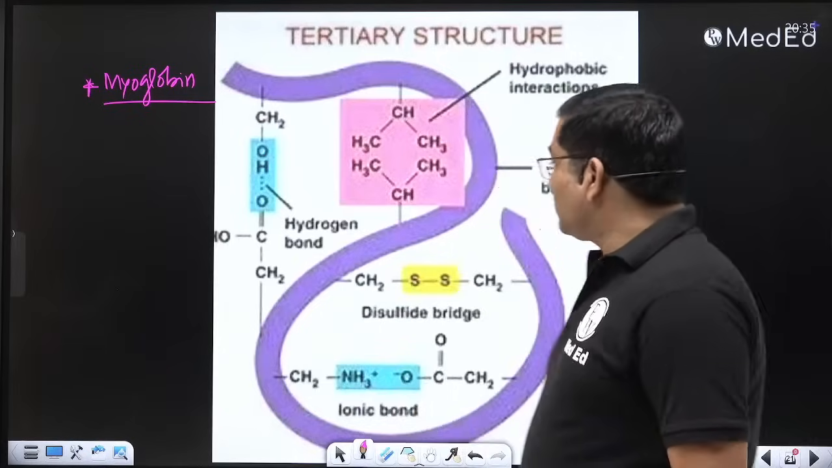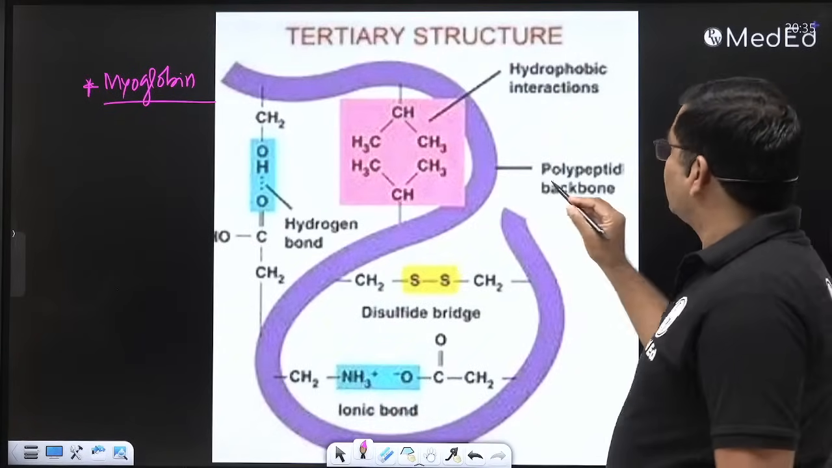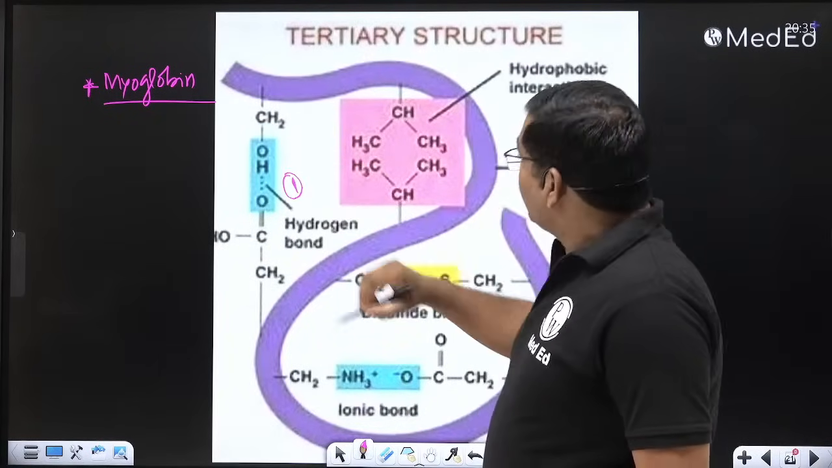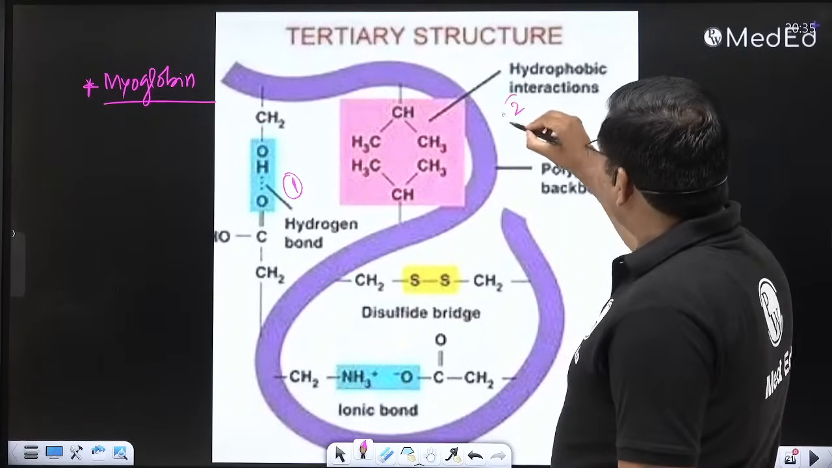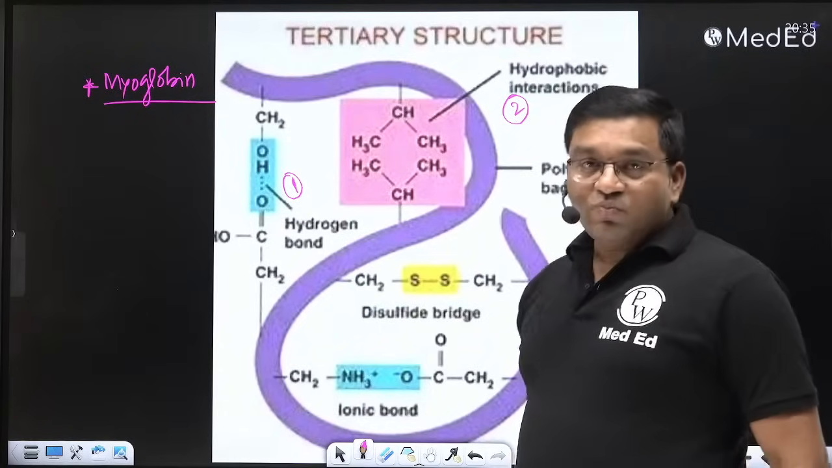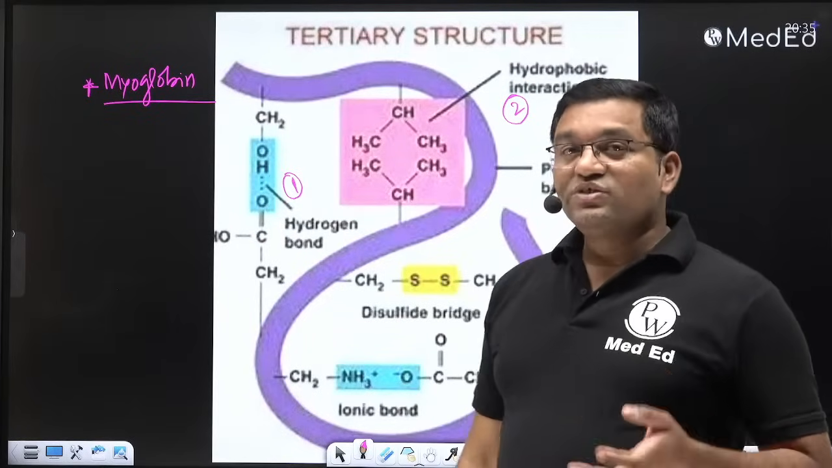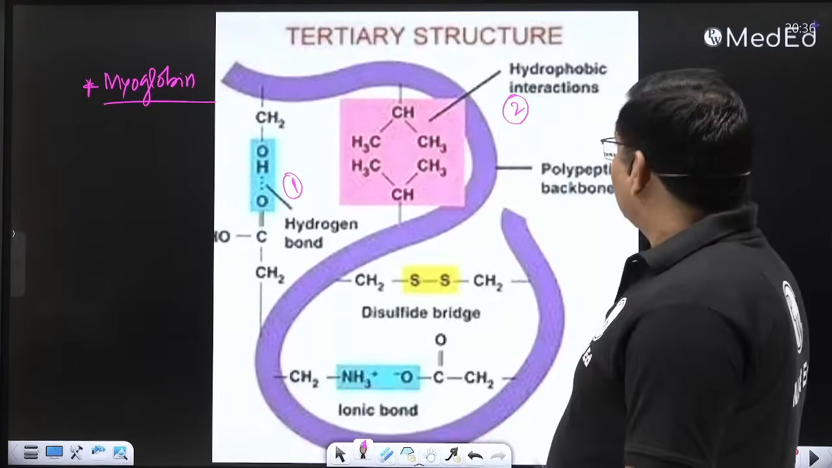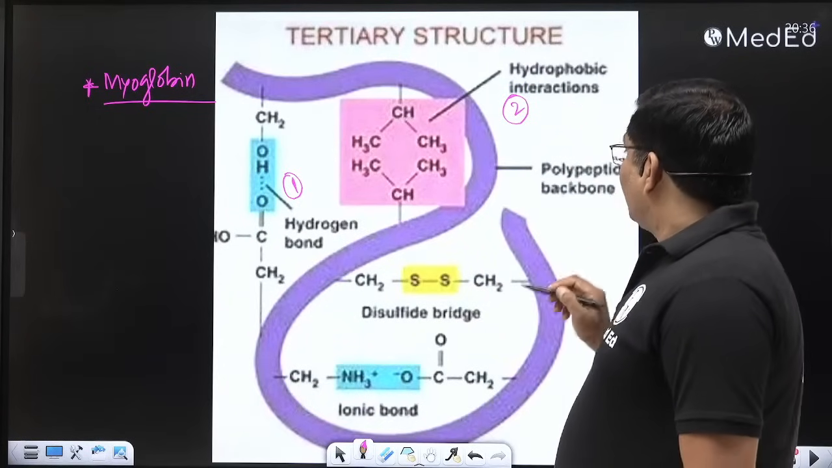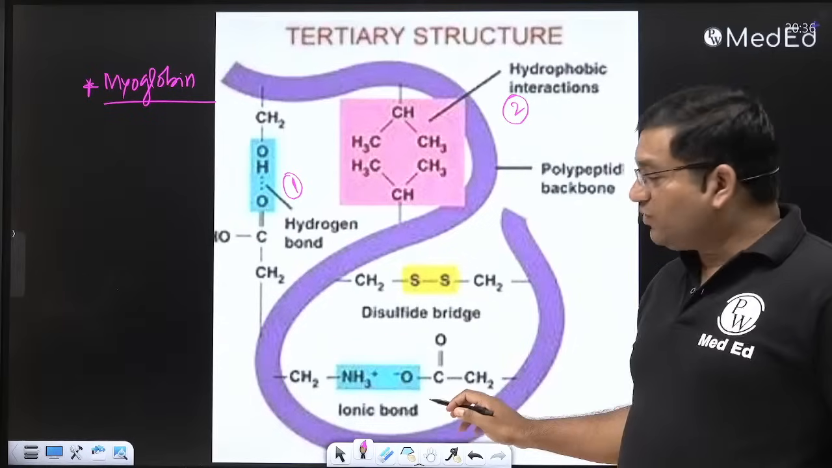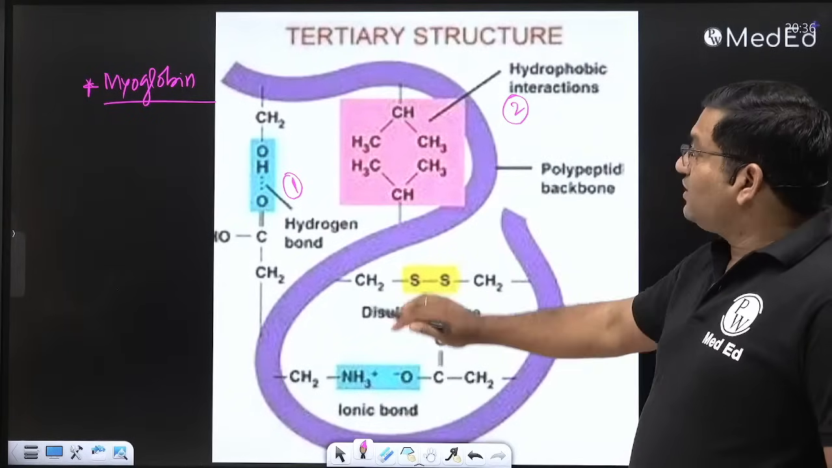What are the bonds responsible for stabilization of tertiary structure? It is the hydrogen bond between the R groups. Second, hydrophobic interaction between the hydrophobic amino acids. Hydrophobic means non-polar amino acids, that is valine, isoleucine, leucine, phenylalanine, tyrosine, tryptophan. These are the non-polar amino acids. Then the ionic bond between the positively and negatively charged amino acids. It stabilizes the tertiary structure.